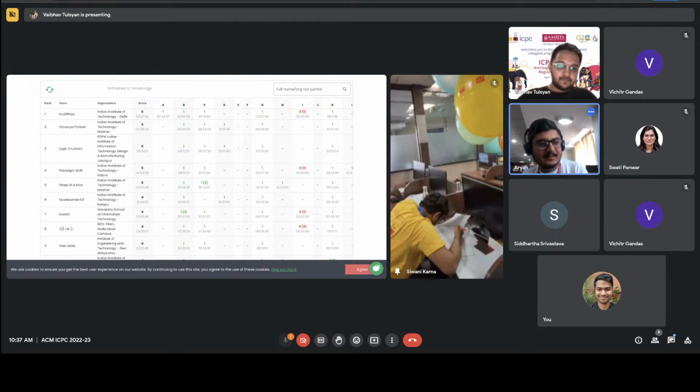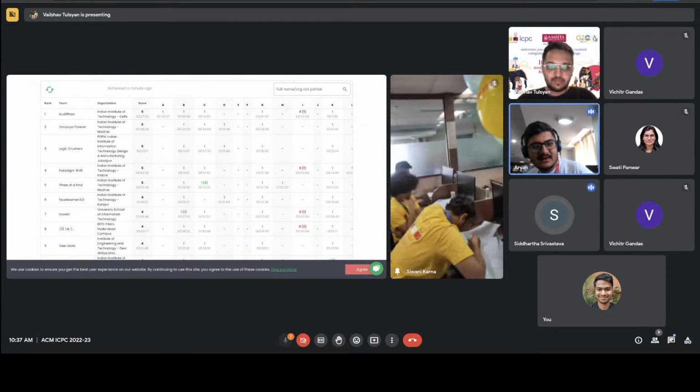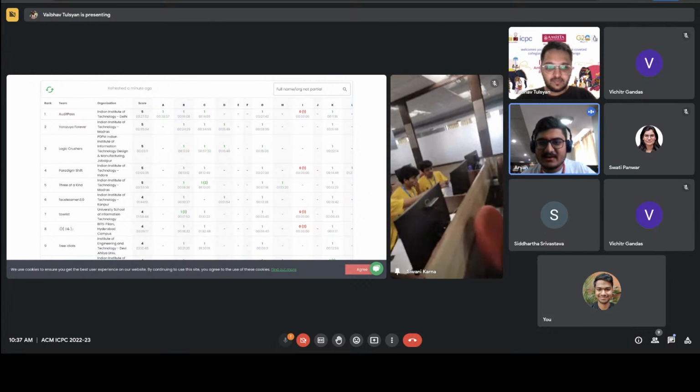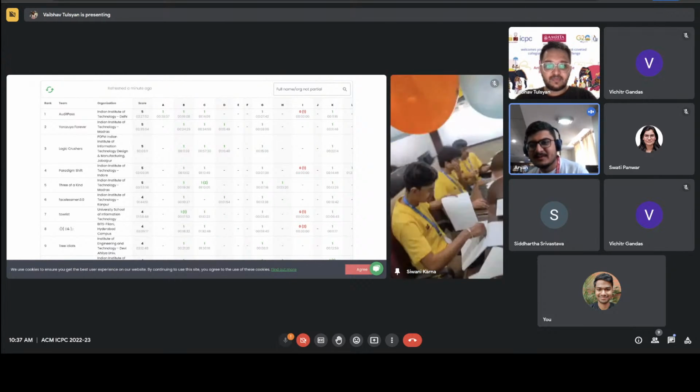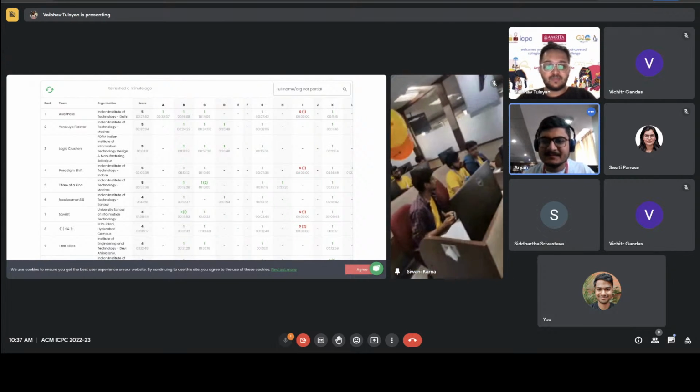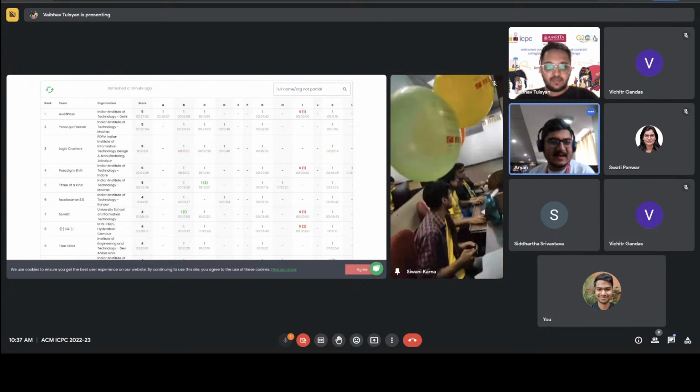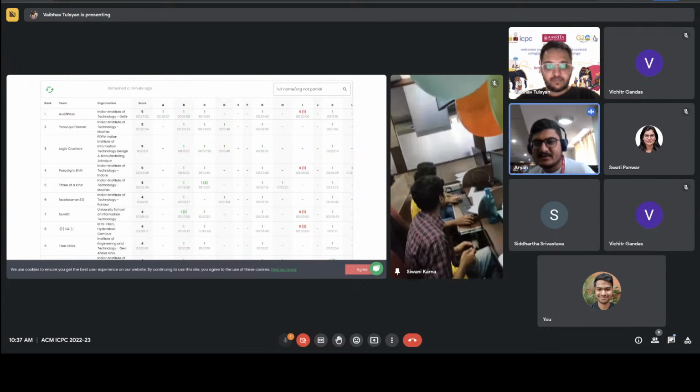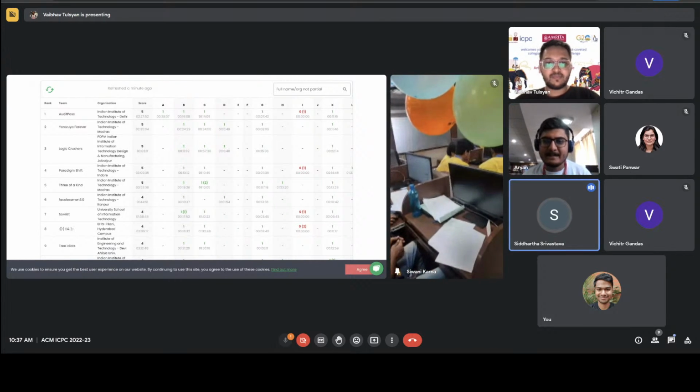They have 3 more years, and they are giving tough competition in their first year as well. If you look at the online round scoreboard, they were among the top 5 teams. So it might be the case that they can make it to the World Finals in their first year itself. That's actually quite rare.